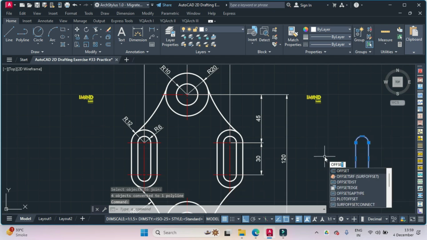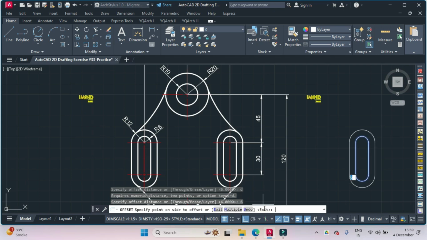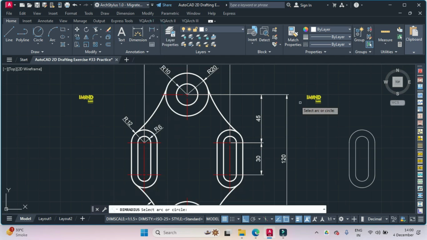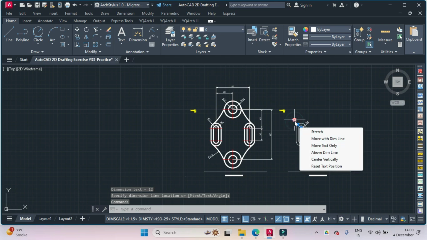Now I'll offset this to the outer side. You can see from center the radius is 12, but this is 6, so this should be 6 units. So I'll give the offset distance as 6 units, and then I'll offset it to the outer side and hit enter to come out of offset. Then we'll just double check by using the radius. So you can see this radius is 6 and this radius is 12. Now I'll erase this radius